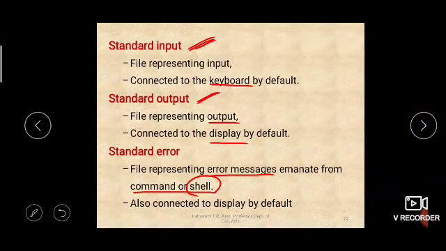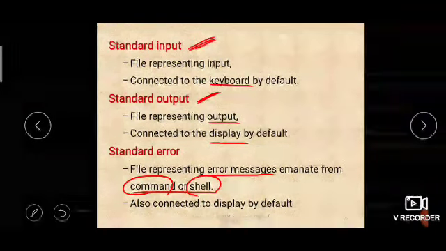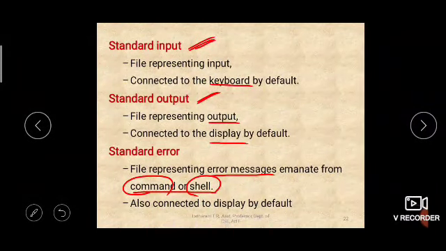But if you give cat f100 and that f100 file does not exist in your system, then the error message will come from the command, because you are giving a wrong argument to the command. If you are giving a wrong command to the shell, then the shell will give you the error message, but if you are giving a wrong argument to the command, then the command will give you the error message.